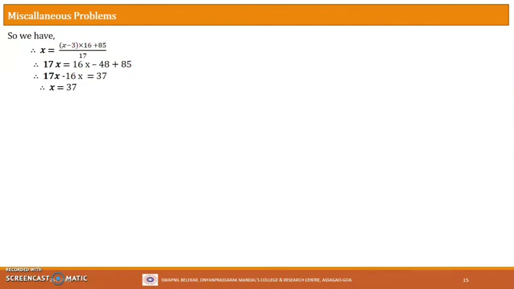So what we have then is 17x and 16x, taking the like terms together. 17x minus 16x is equal to minus 48 plus 85, which will give you 37. The bigger number is 85, so it has a plus sign, so 37. So 17x minus 16x will be x, which is equal to 37. X is the average after 17 innings. So the average after 17 innings will be 37.